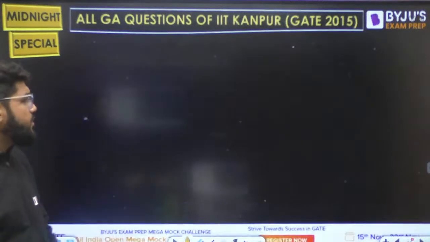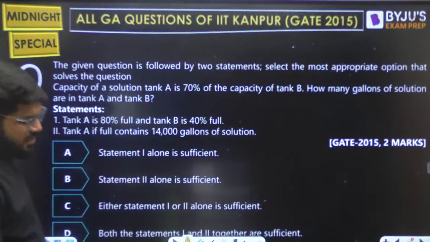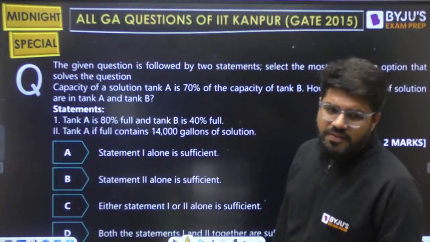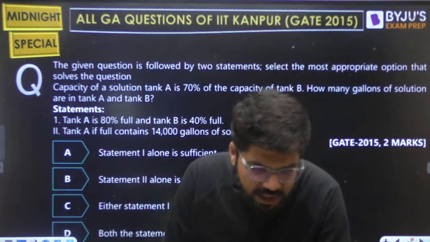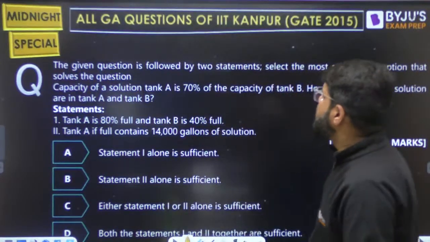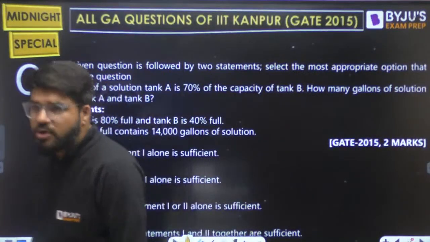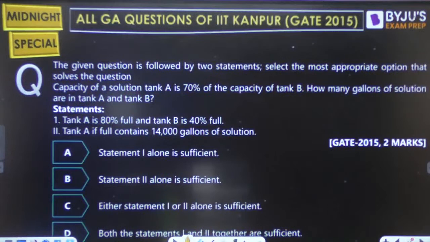Okay? Next question. 2 marks. Same data sufficiency. This is a pattern of the examination. You should focus on that. The given question is followed by 2 statements. Select the most appropriate option that solves the question.